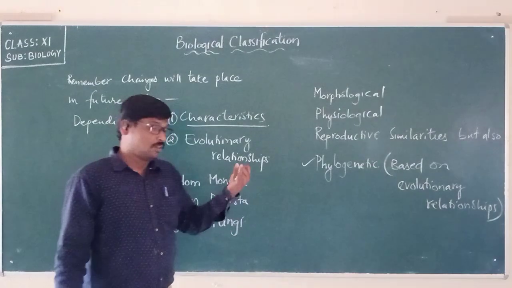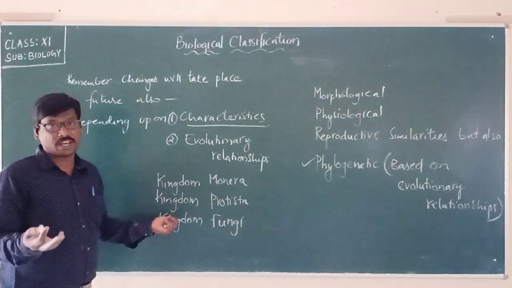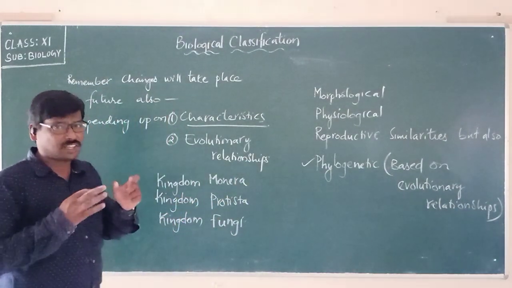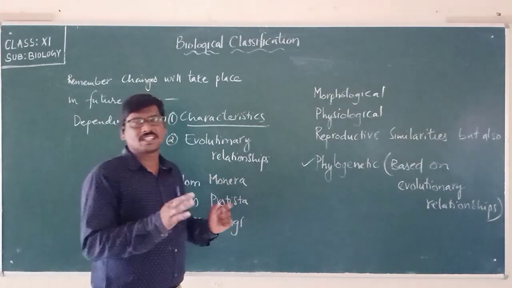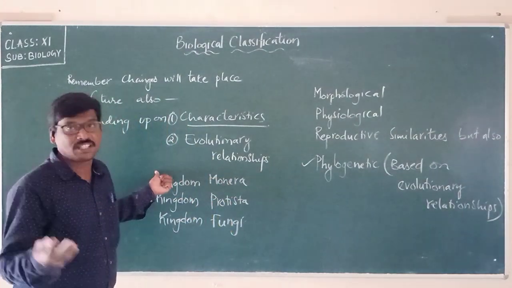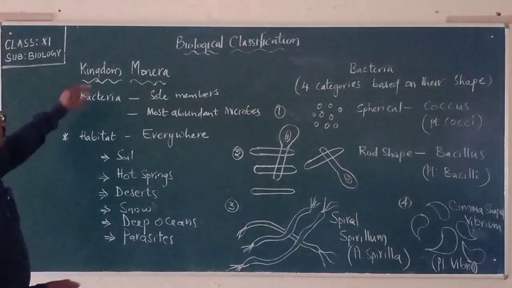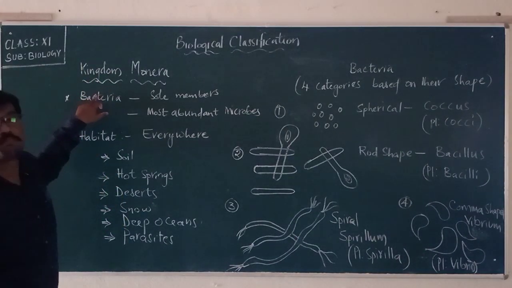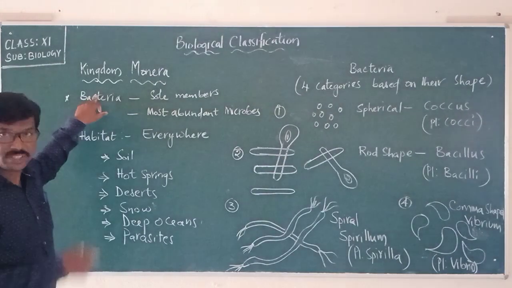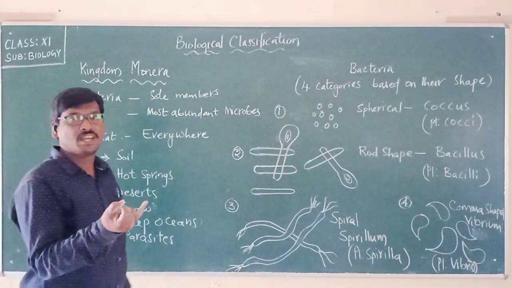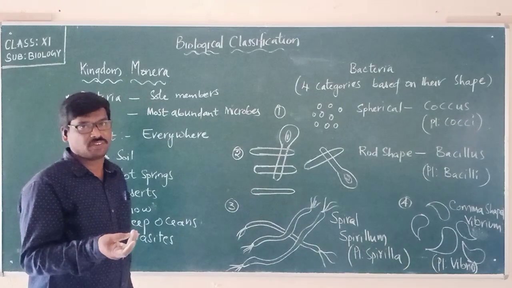The kingdom Plantae and the kingdom Animalia we will discuss in detail in the other chapters. So first we will discuss the first kingdom, kingdom Monera. In this chapter we are going to discuss kingdom Monera, kingdom Protista and kingdom Fungi.